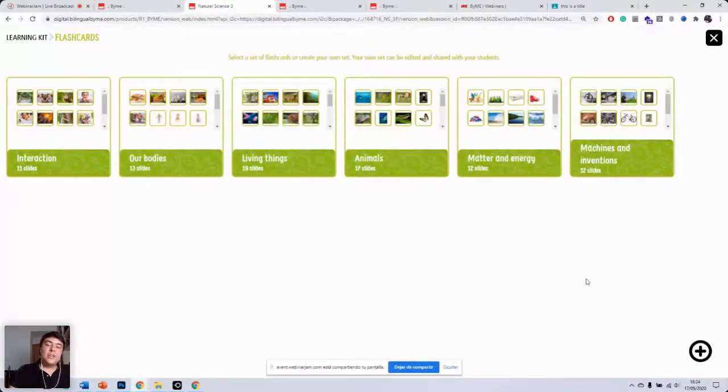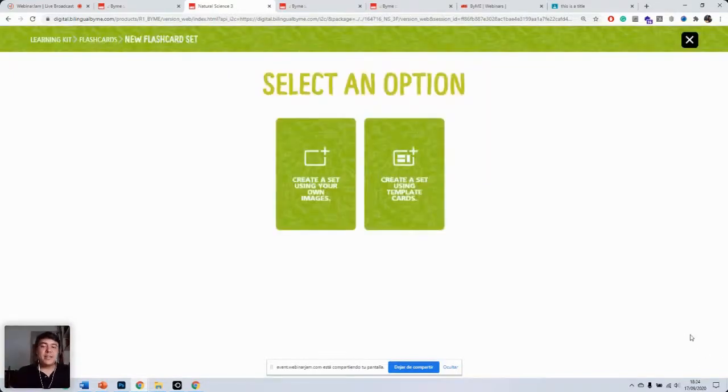Okay. So now, as you can see on the bottom right corner, I've got this little icon that has a plus sign. If you click on this, you can create your own set. There are two options. In the first option, you can create a set using your own images. For example, if you've seen language that just comes up in the classroom, you can create your own sets of flashcards by clicking on this option.